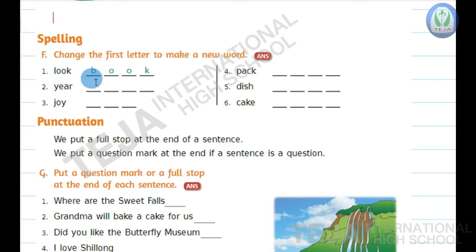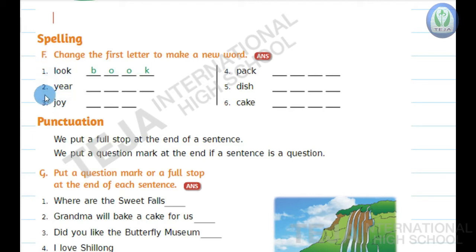B is there. So B-O-O-K, book. Now look, when the first letter is changed, the new word formed here is book. Look, book. Rhyming words, children. Now in the same way, you have to change the first letter of the remaining words.